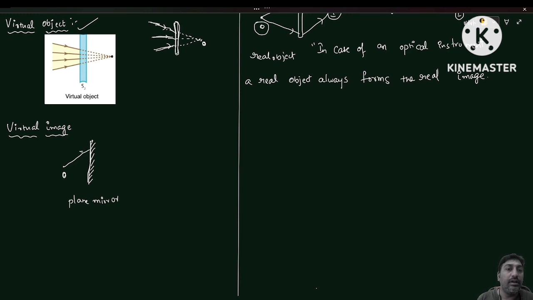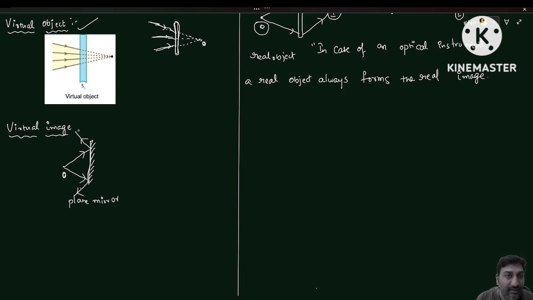Now these are the light rays. Now this light ray will be getting reflected like this. This light ray will be getting reflected like this.